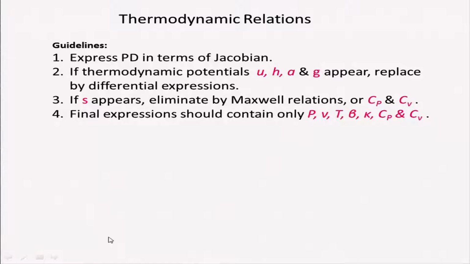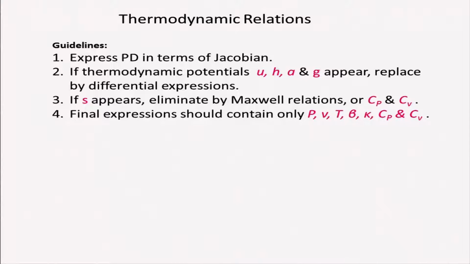So, these are the guidelines I would like to give on how you will handle the thermodynamic relations. First, you express the partial derivative in terms of Jacobians. That is the easier way. And if a thermodynamic potential U, H, A, G appears in the expression, replace it by the differential expression, from the Gibbs equations we have derived, the 4 equations.